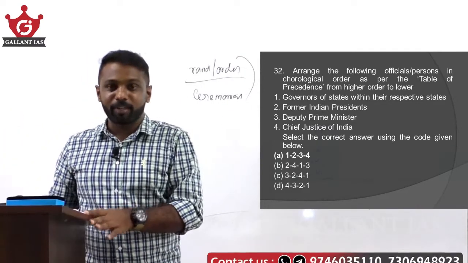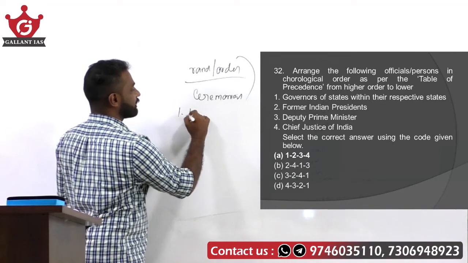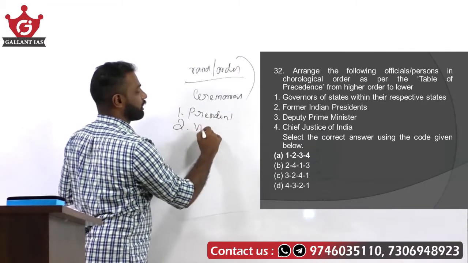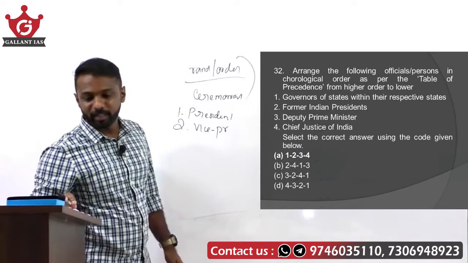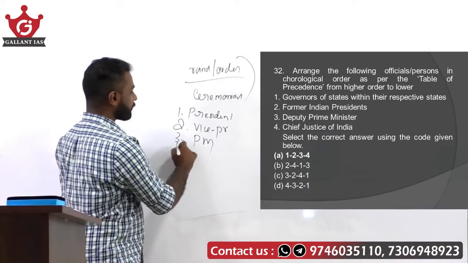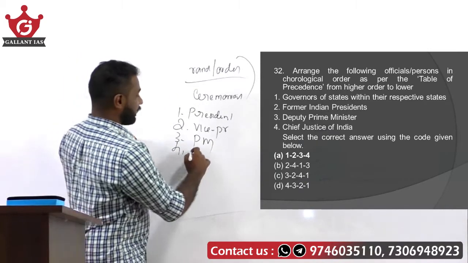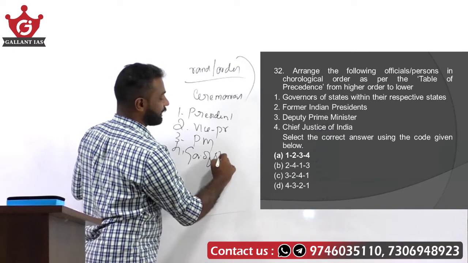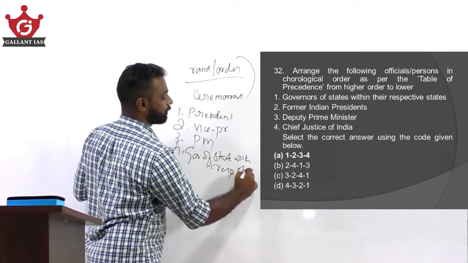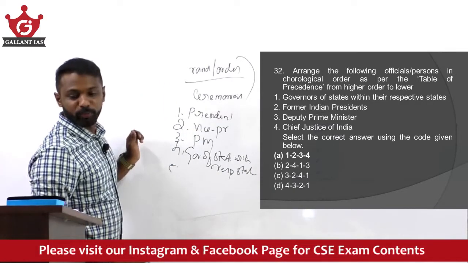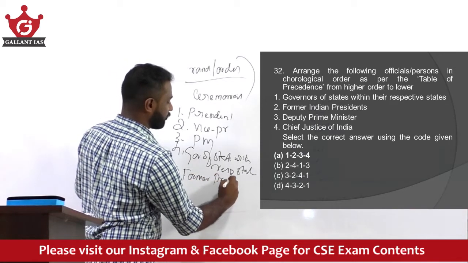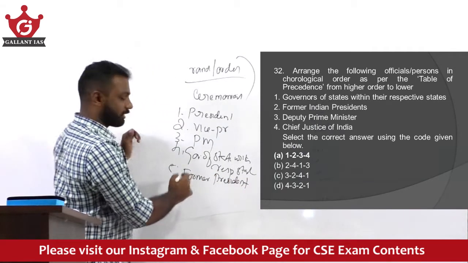See, from our table of precedence, we can say that the first person is the President of India. The second rank goes to the Vice President of India. The third rank goes to the Prime Minister of India. Fourth rank goes to governors of states within their respective states. Fifth rank goes to former Indian presidents. Former Indian presidents come under the fifth rank.